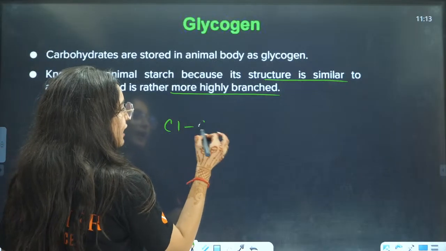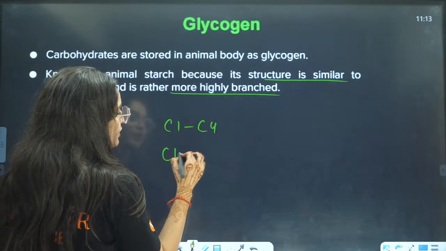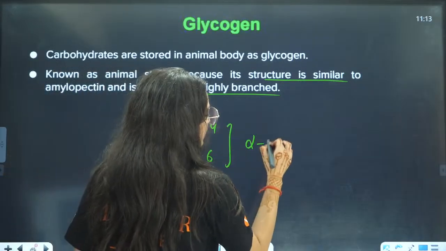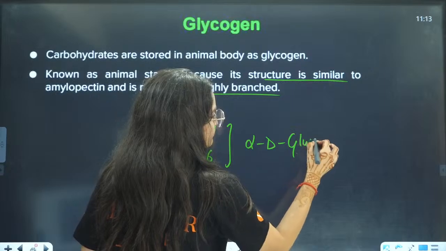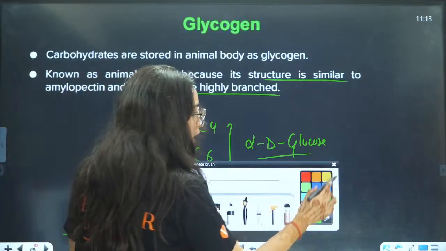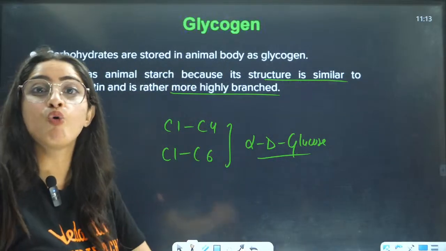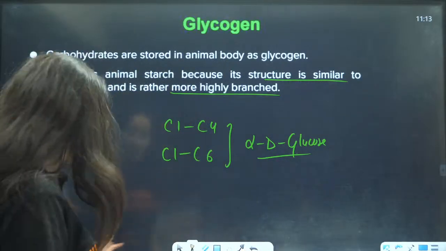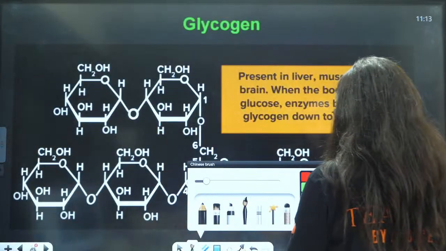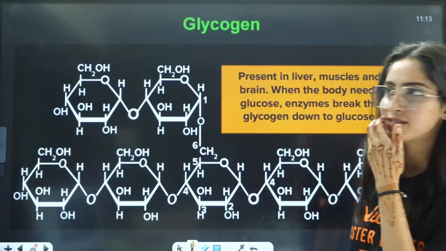It means C1 and C4 of glucose, C1 and C6 of alpha D glucose. But here also one more thing to remember, that it will be more highly branched. The linkages are same, only branchings are more, right? It is more highly branched, right? More linkages are of 1,6.